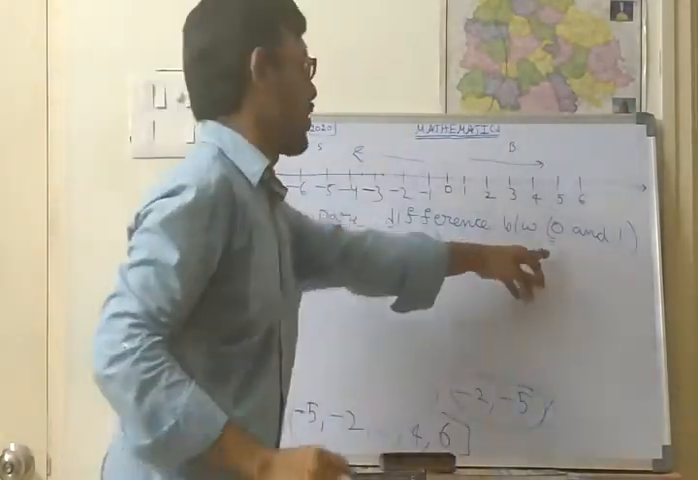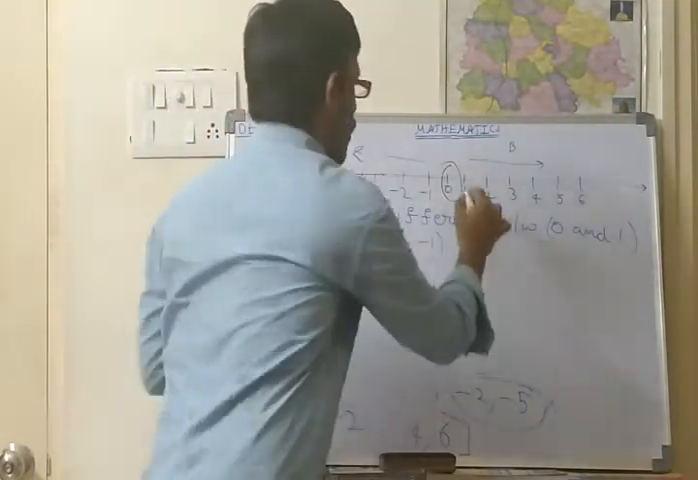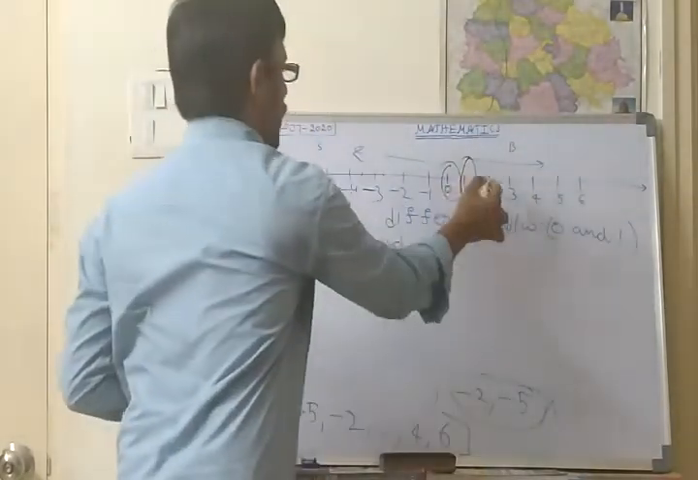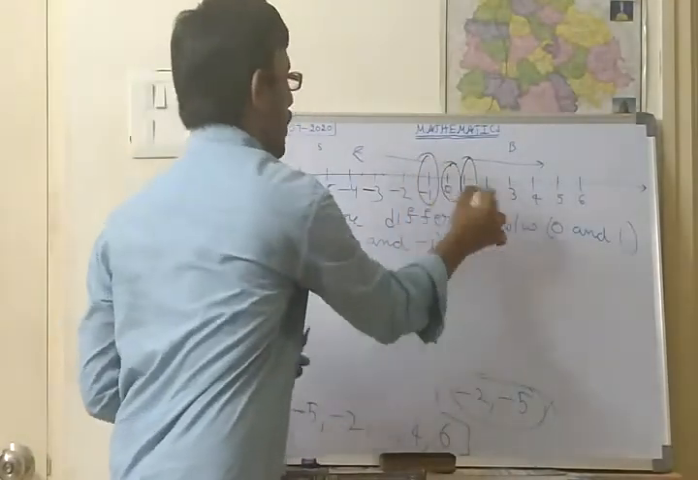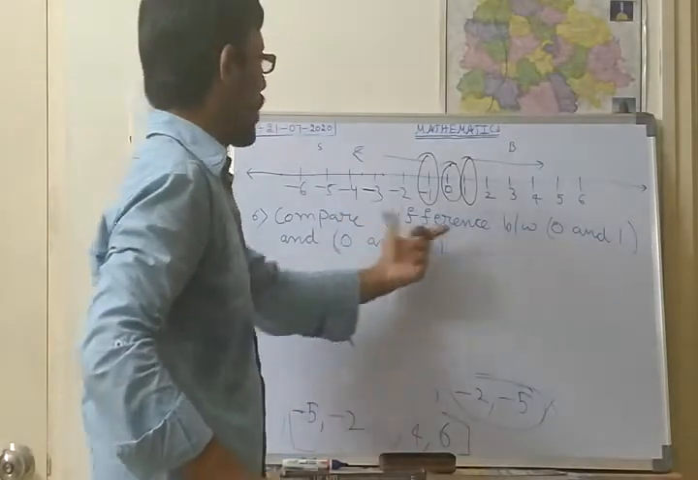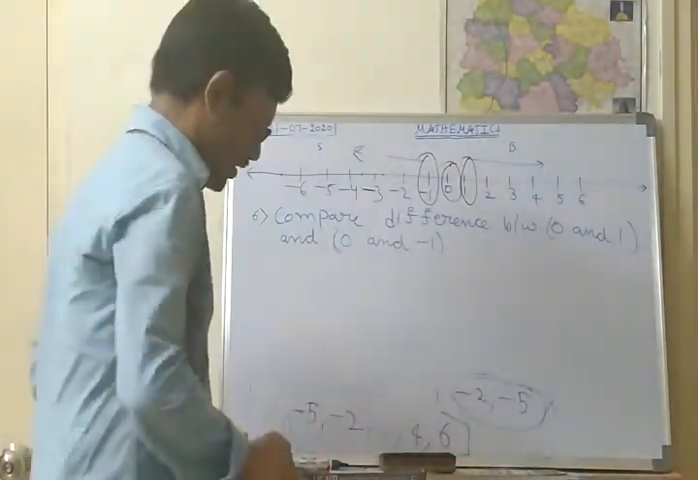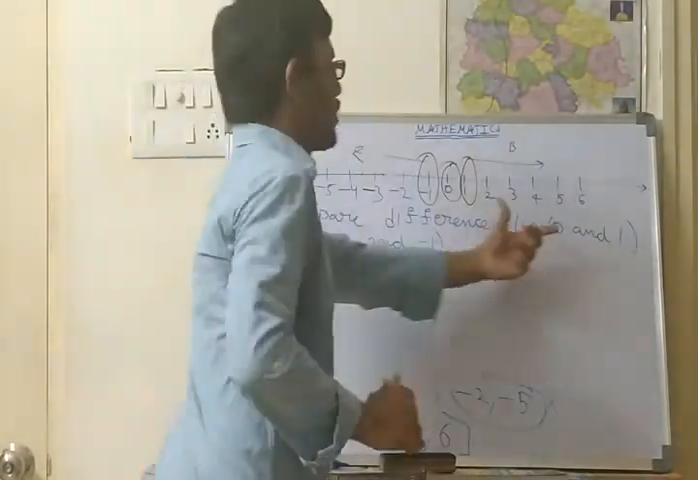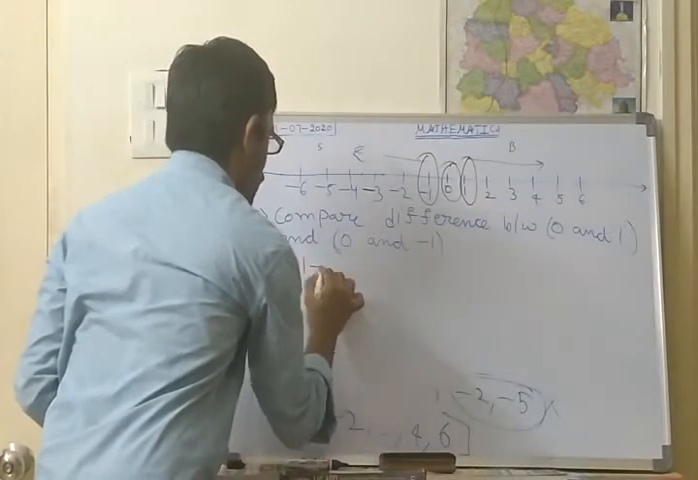First of all, where is 0? Here 0 is there. Next, 1 is here, next to the 0. Minus 1 is here. So the middle three numbers are given. He is asking to compare the difference between 1 and 0, and 0 and minus 1. First, 0 and 1. The difference between 0 and 1 means 1 minus 0.